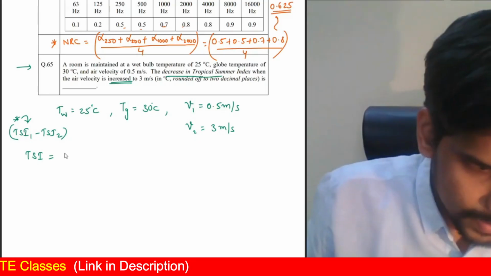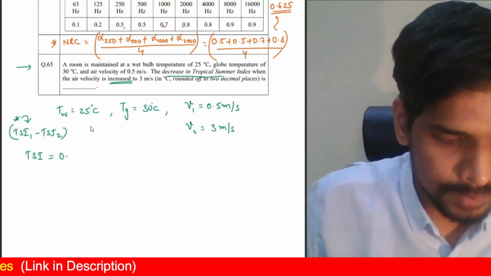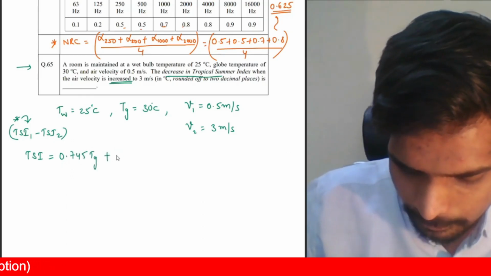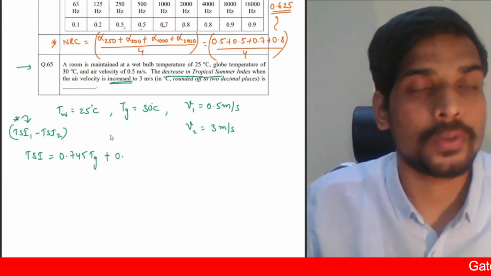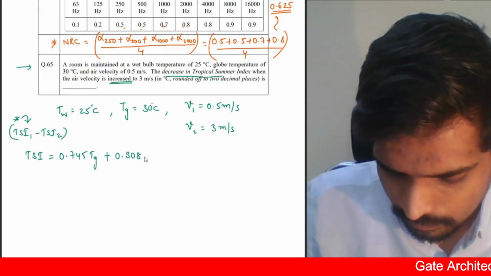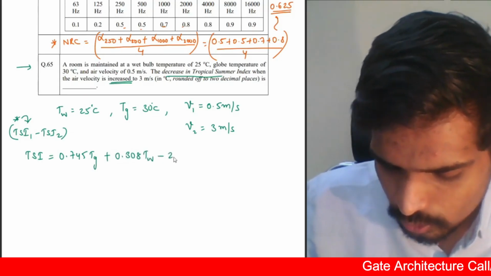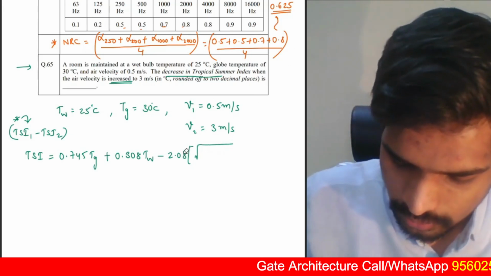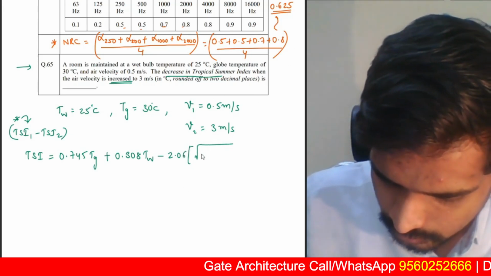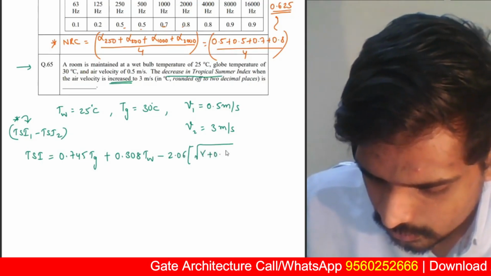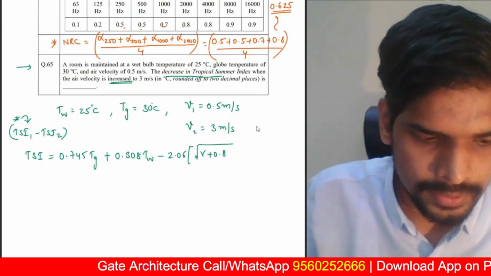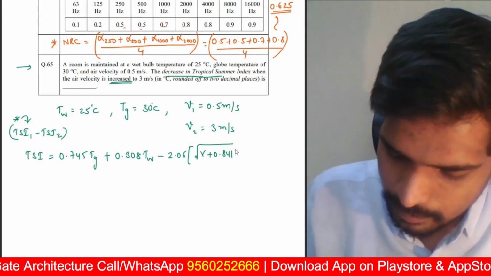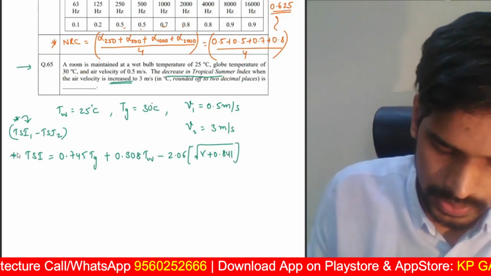Tropical summer index is calculated as 0.745 into globe temperature plus 0.308 into wet bulb temperature minus 2.06 into under root V plus 0.841. I know it's a bit difficult to remember the equation, but yeah, a question was asked on this formula directly.